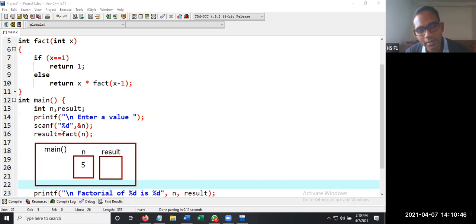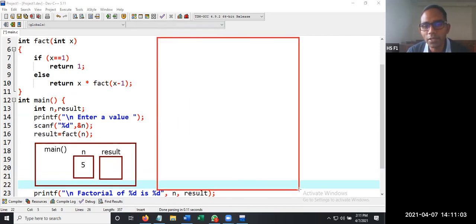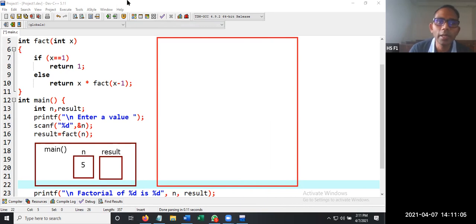Now, once the value is received from the factorial function, here we are having the factorial function, that value will be stored in result. So fact of n means directly it goes to fact. A memory location is created for the factorial function. The name of this function is integer fact of 5. It has a memory location called x.